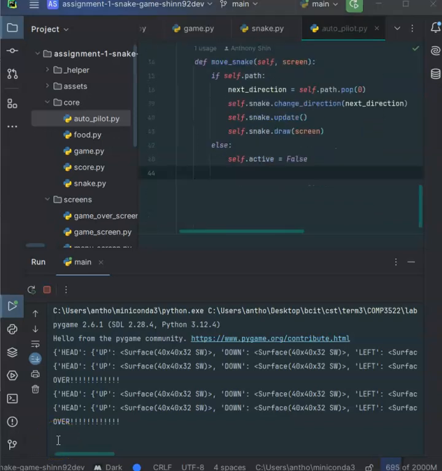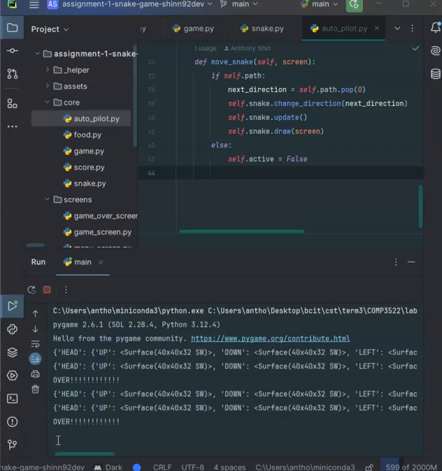Okay, now let's get into how I applied SOLID principles. I mainly focused on the single responsibility principle. For example, the snake class only handles the snake related logic. Also, my code is extendable without modifying existing functionality, which follows the open-closed principle. For example, if I wanted to add different types of food with varying effects, I could do so by simply extending the food class without touching the rest of the game.